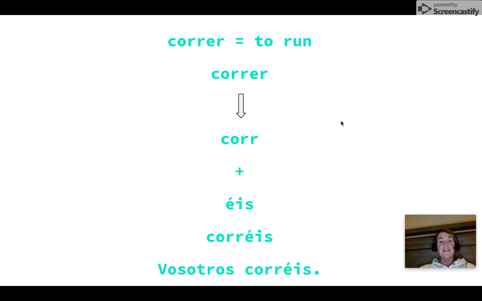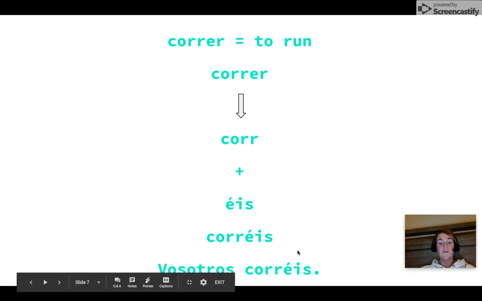For correr, an ER verb, which means to run, we take the infinitive, we cut off the ending, so we get the stem, cor, and then we are going to add éis. And so once we add the ending to conjugate in vosotros, we have corréis. So vosotros corréis.